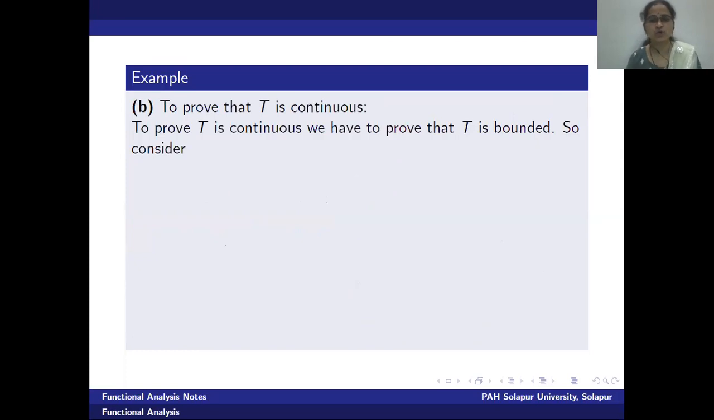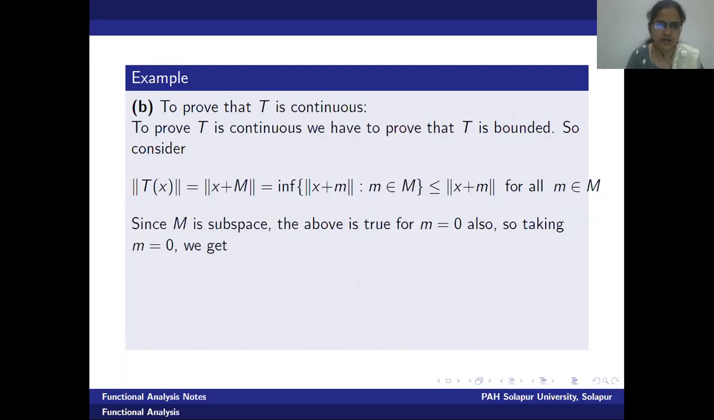Now let us go to prove that the mapping T is continuous. As we already know that the mapping is linear, proving continuous is equivalent to proving bounded. Therefore here we will try to prove it is bounded. Now to prove bounded, let me consider the norm value of T of x. What is the norm value of T of x? By the definition, T of x is x plus M. Therefore this is the norm value of a coset. The norm in the quotient norm space we have defined with this formula.